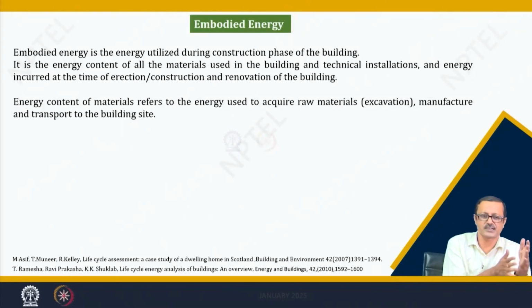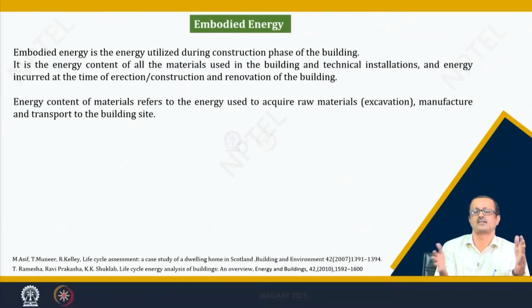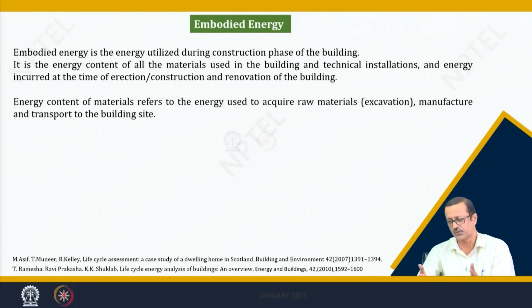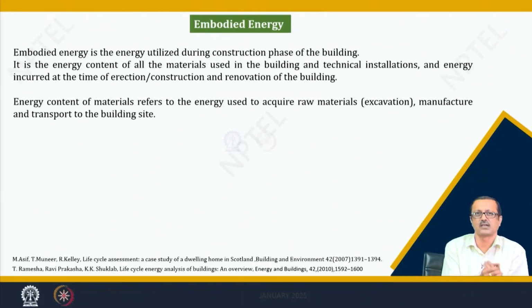So, the whole process from the mining to my site, each and every process, each and every sequence requires energy. So, if you sum it up and divide that by the amount of steel, that may be in kg or maybe in meter cube, what is the total amount of energy required for the production, manufacture and transportation of cement, by the weight of the cement or the volume of the cement, we may say that so much gigajoule or megajoule of energy per meter cube or per kg is embodied